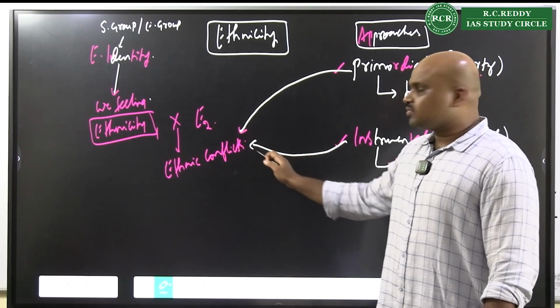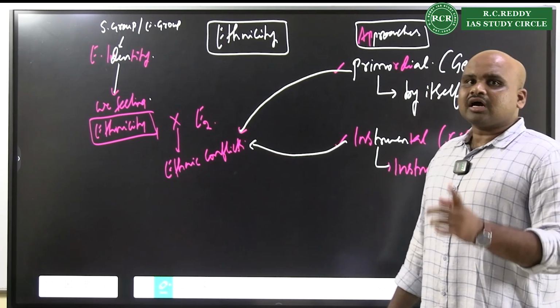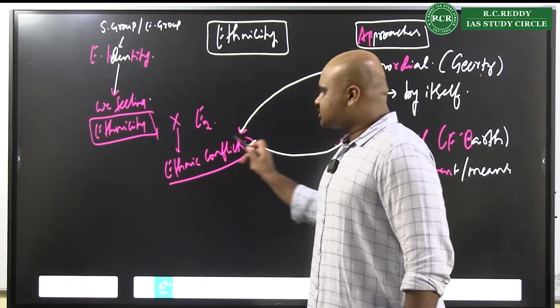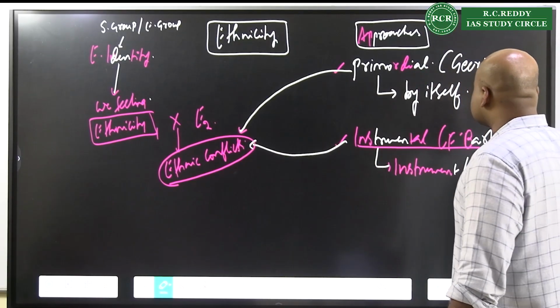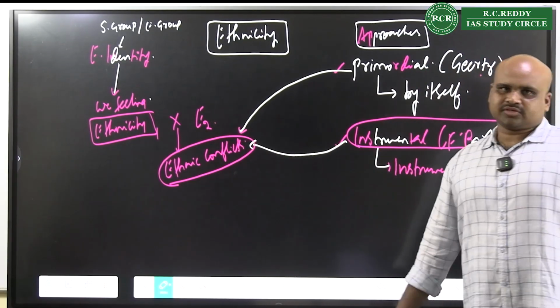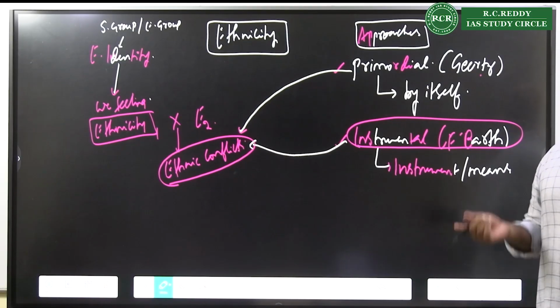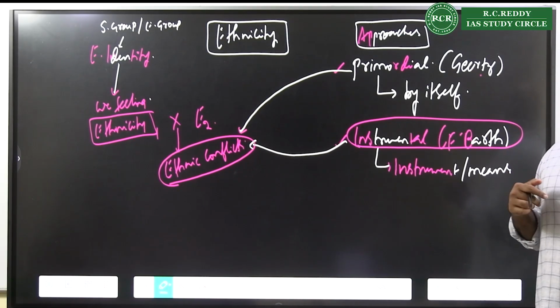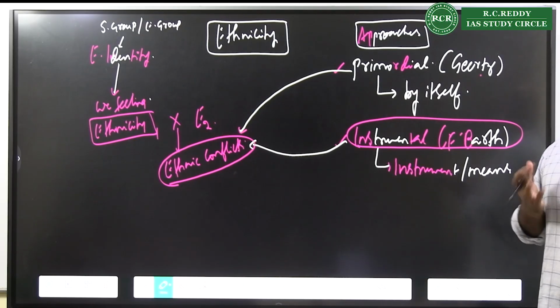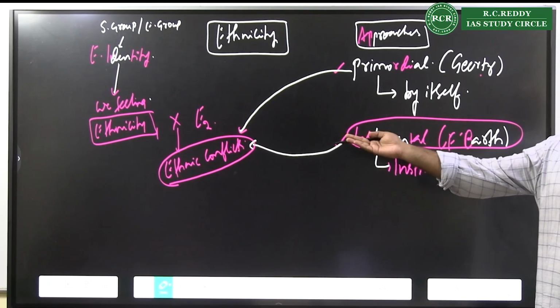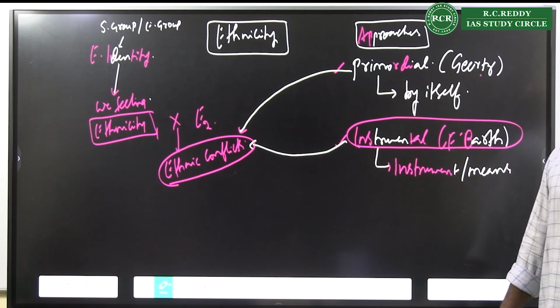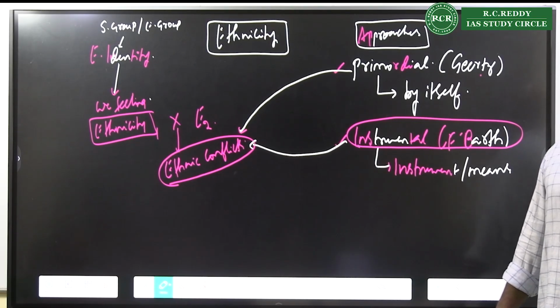Sometimes the ethnic conflicts could be because of instrumental understanding. Most of the times whenever we are perceiving ethnic conflicts, it is mostly seen as an instrumental aspect, where that ethnicity is used as an instrument to reinforce their identity, an instrument to counter the other's identity, and that is all resulting in conflicts. So this sounds like instrument. It's a means. It is an instrument to gain participation, resources, opportunities, power, everything.